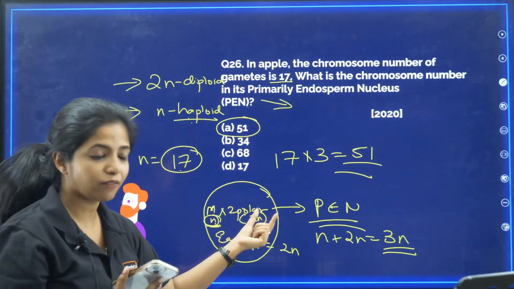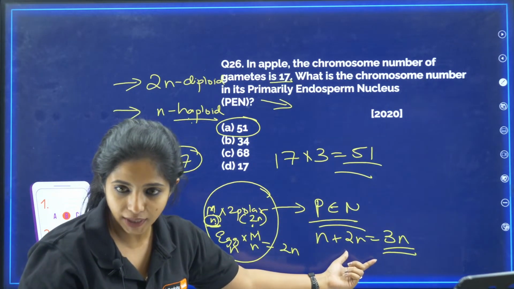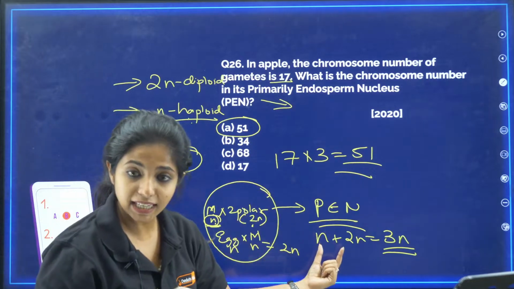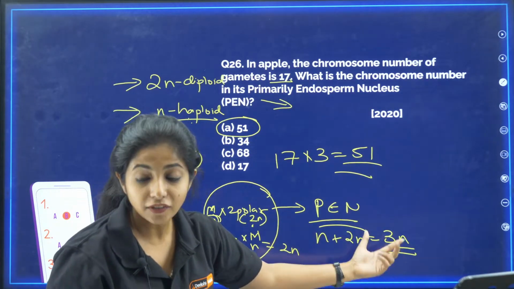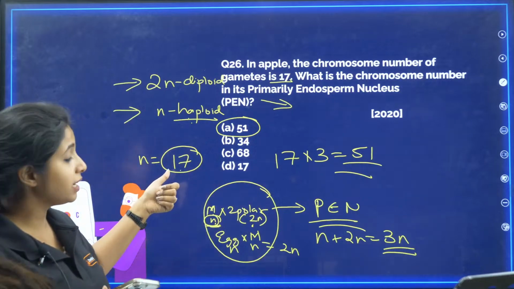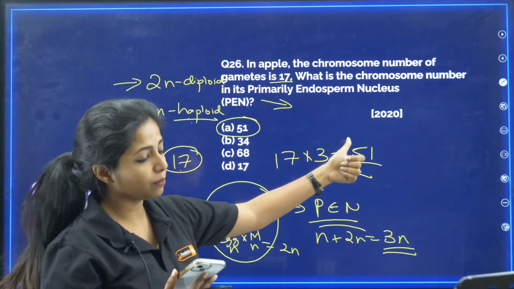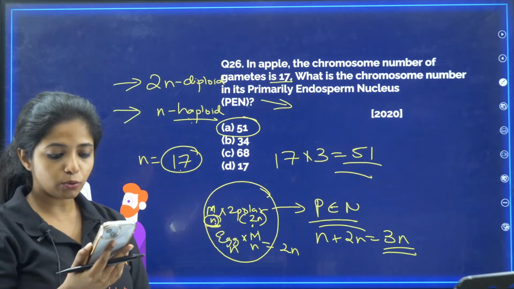The two polar nuclei have 2n ploidy, and the male gamete has n ploidy. Both of them come together, you have 3n. What is the value of n? n is 17. So 17 into 3 becomes 51. I hope now you understood, Moinali.